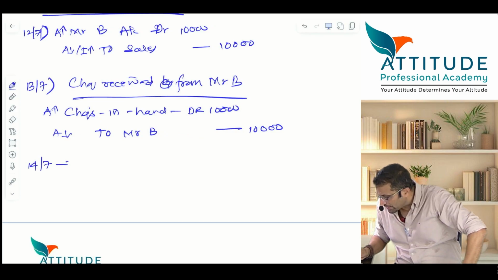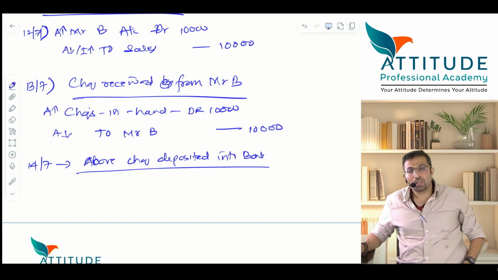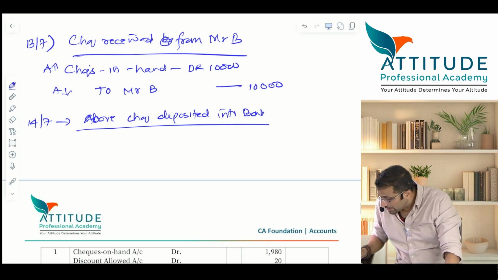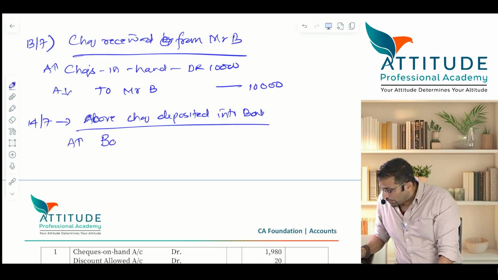On 14/7 you deposit a check. The above check is deposited into the bank. You are Mr. A. Please tell me the entry. Very good. Now your bank balance increases.